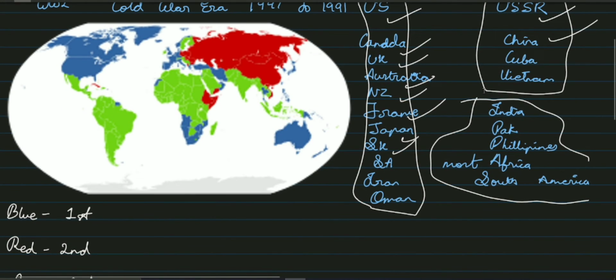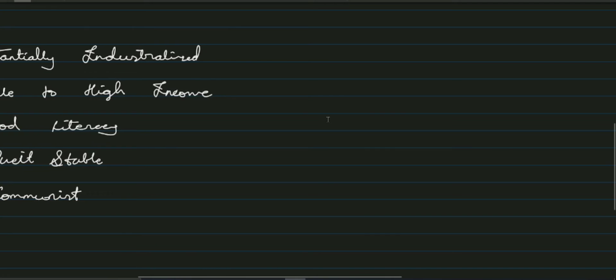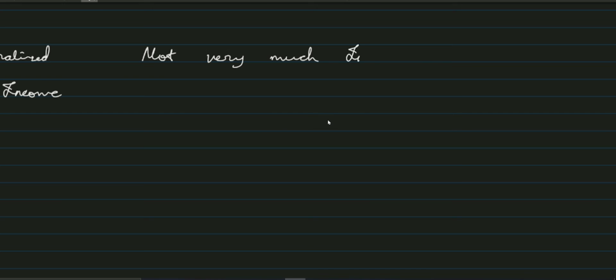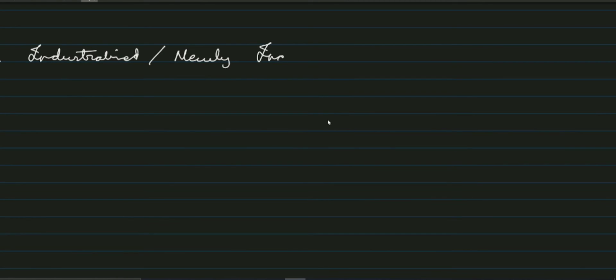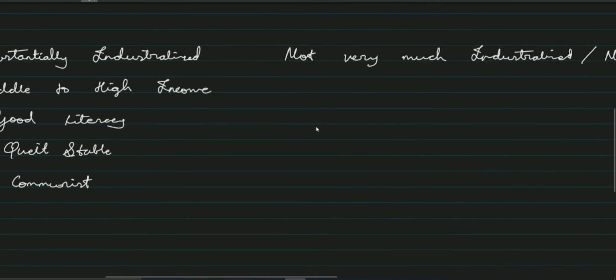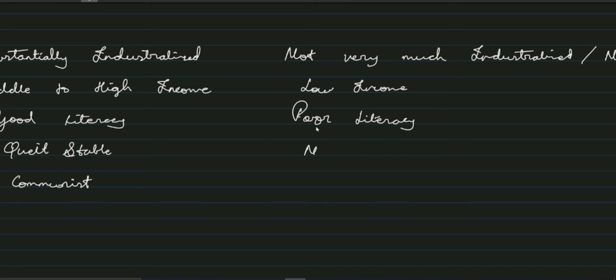Now there are third world countries. Some prominent ones are India, Pakistan, Philippines, most of Africa, and South America. Now let's see how these countries are. These countries are not very much industrialized, or say they are newly industrialized, where they are building industries and good infrastructure. Next, they have low income, poor literacy, and are not stable economically.